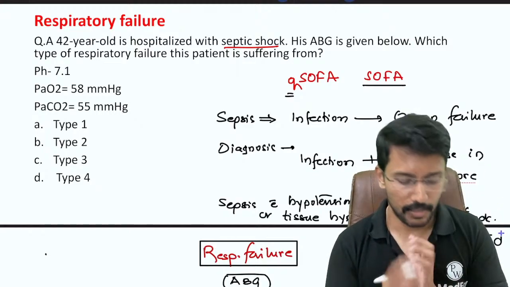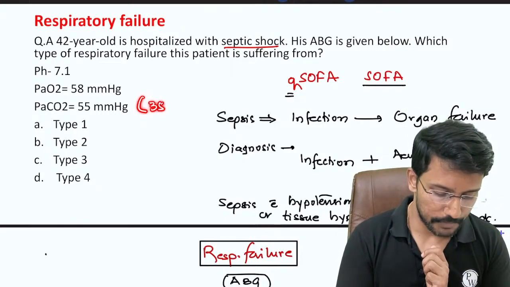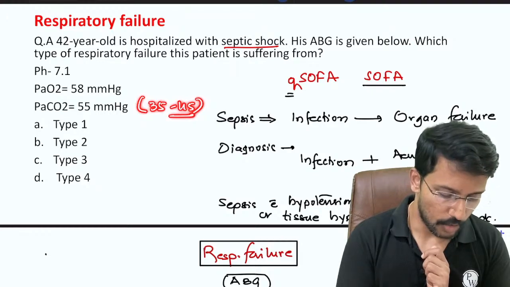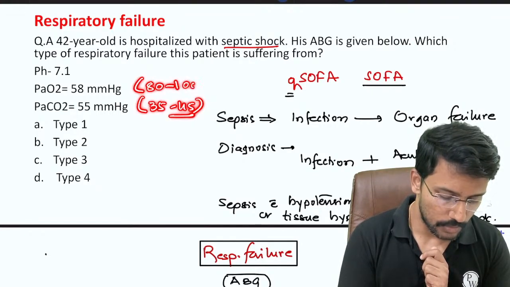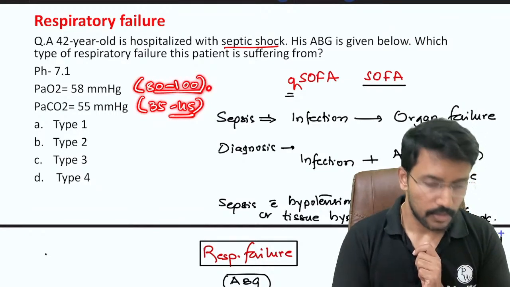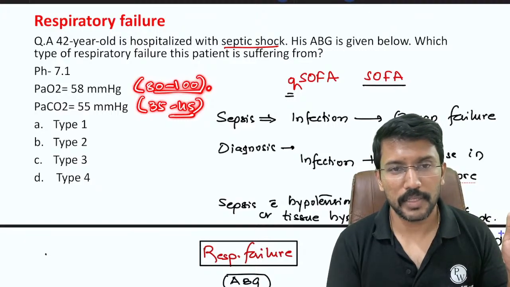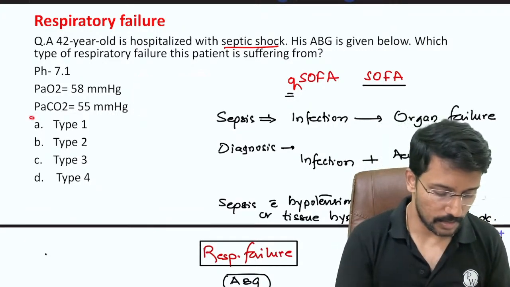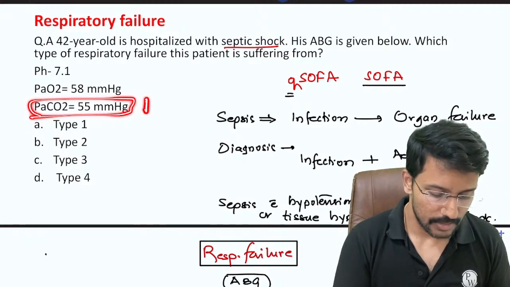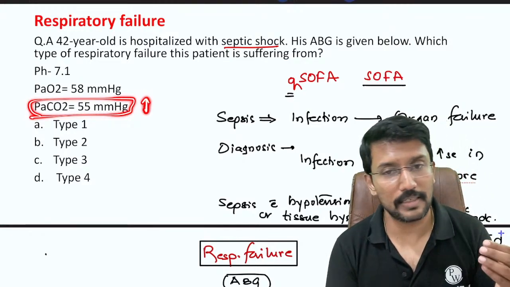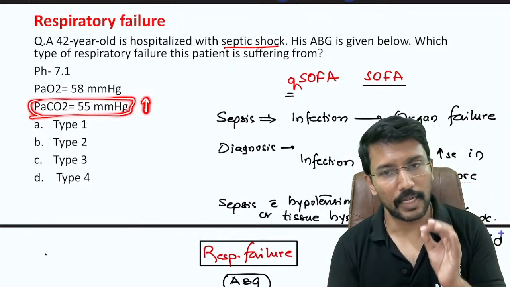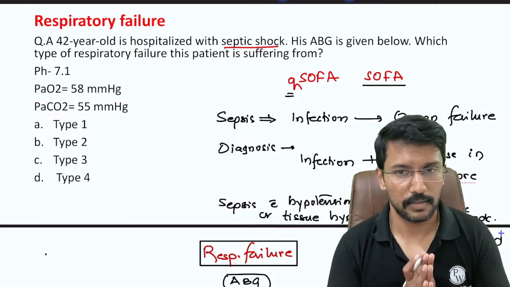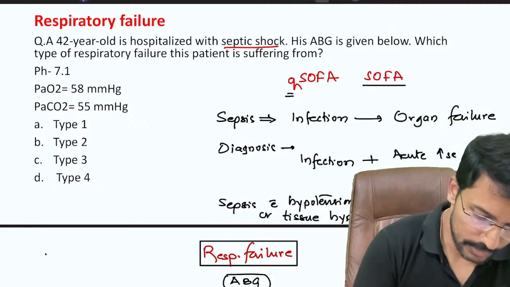It is increased, right? Normal partial pressure of carbon dioxide is 35 to 45. Normal partial pressure of oxygen is 80 to 100. If you go by the conventional method, then oxygen is decreased and carbon dioxide is increased. We are not looking at that. The first thing we see is the carbon dioxide, and the carbon dioxide is increased. As long as carbon dioxide is increased, we generally count it as type 2 respiratory failure. Clear? So type 1, we call it hypoxemic.